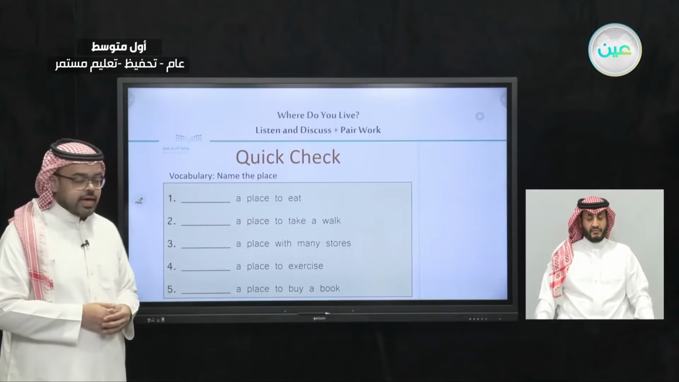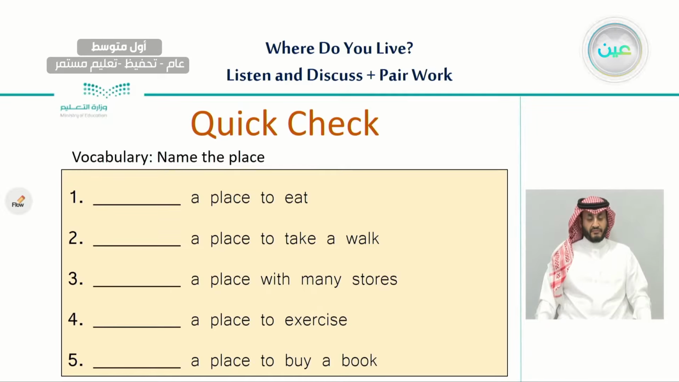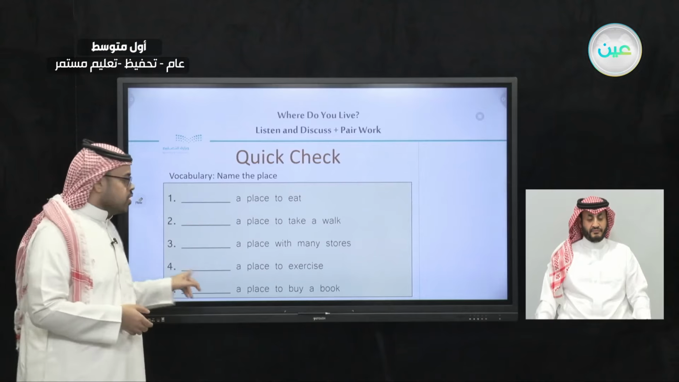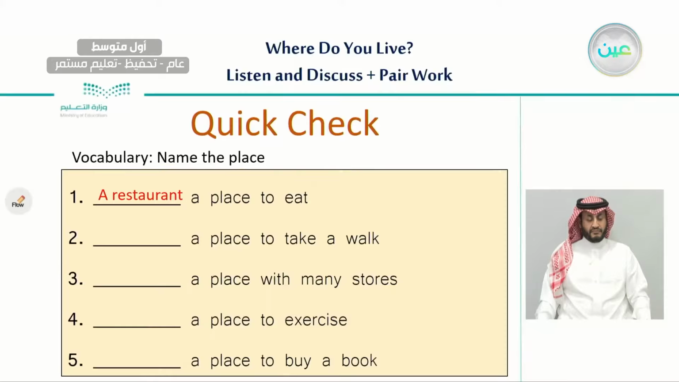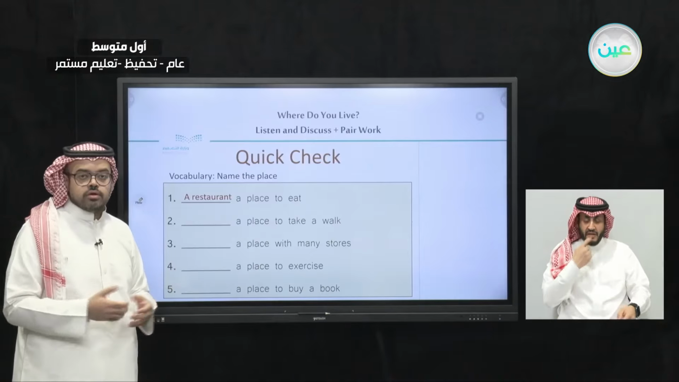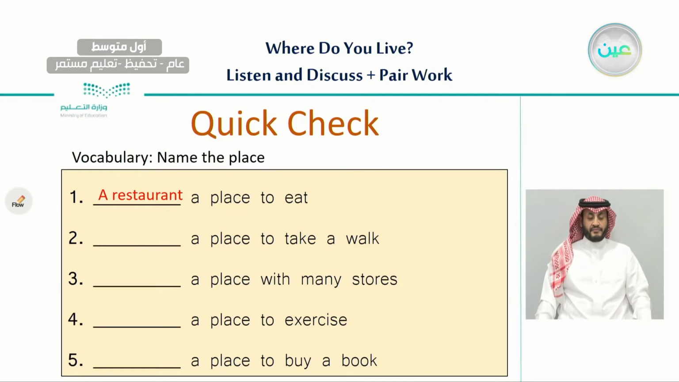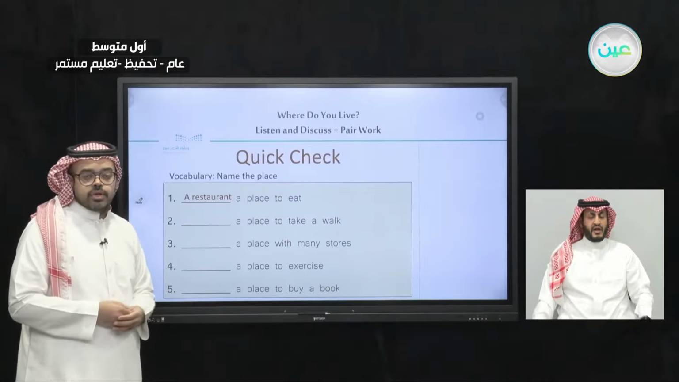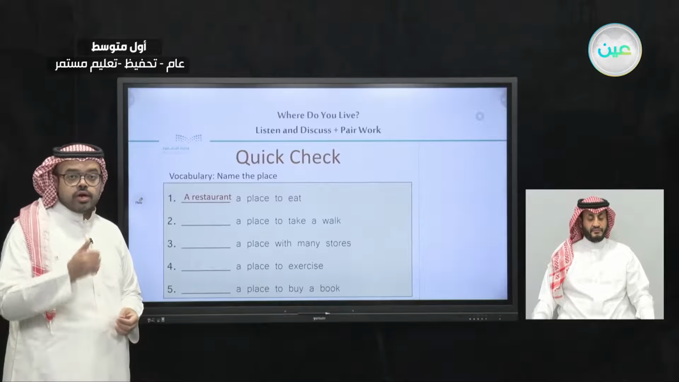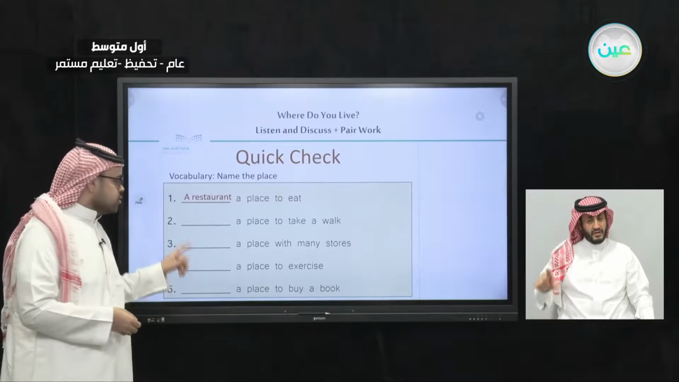The first one we have, what do we call a place where we go to eat? Very good. The place we go to eat, we call it a restaurant. Very good. Number 2, what do we call the place where we take a walk? The place where we go and take a walk. What do we call that place? Very good. Yes, it is a park.